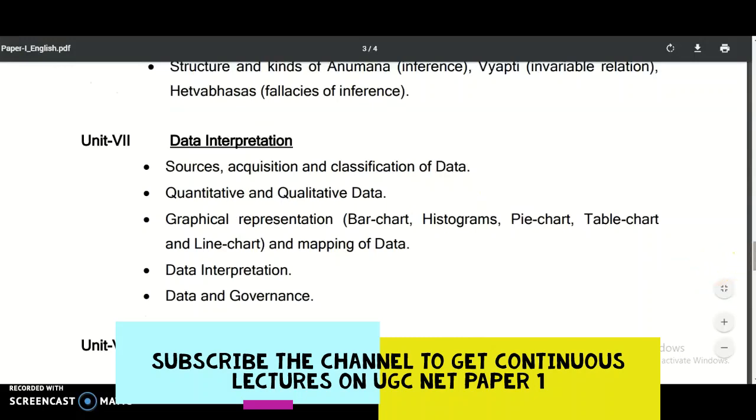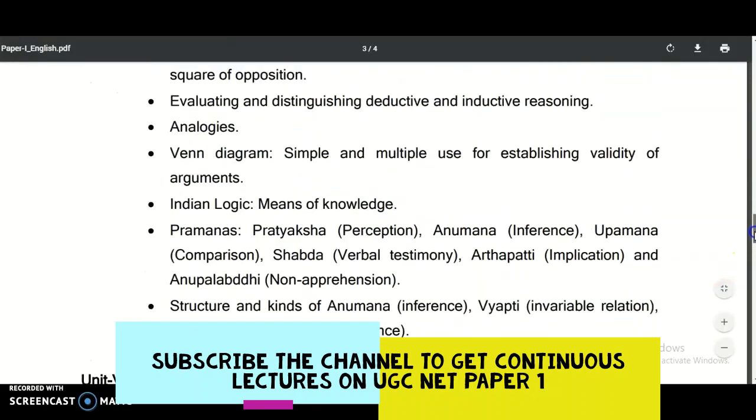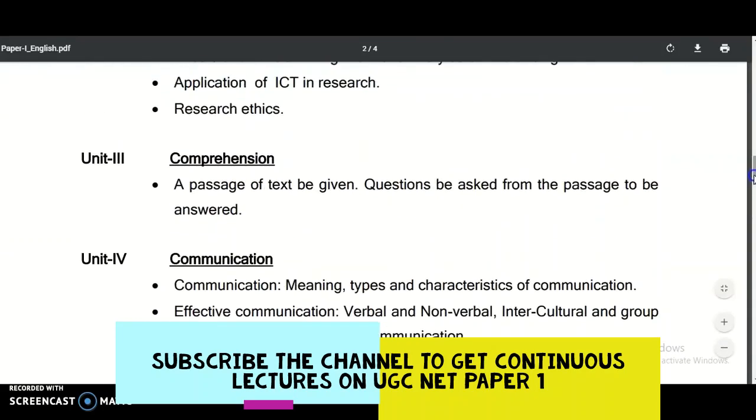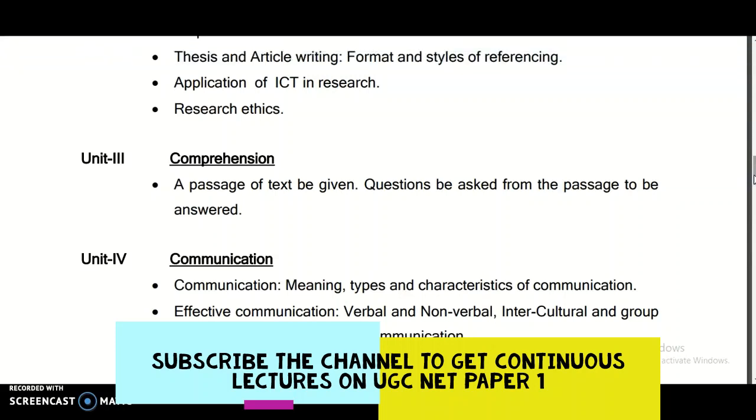So out of these 10 units, these 4 units, that is data interpretation, logical reasoning, mathematical reasoning and aptitude, and comprehension, from these you must be able to answer 5 out of 5 questions, right? So 4 units means 4 into 5, 20 questions you are going to get. 20 questions, each carrying 2 marks, means 40 marks. So you must be able to get the 40 marks at any cost from these 4 units. Why? Because these are completely mathematical oriented concepts.